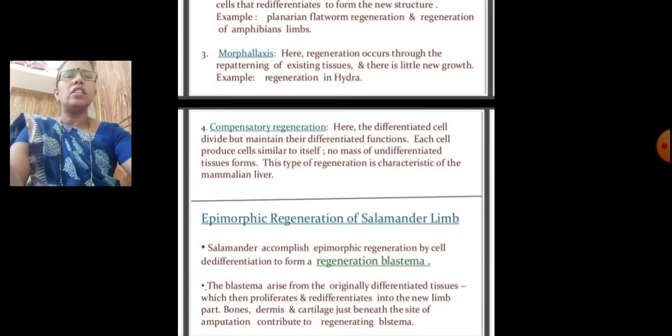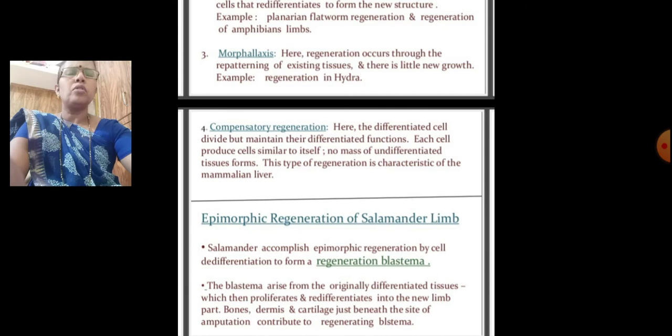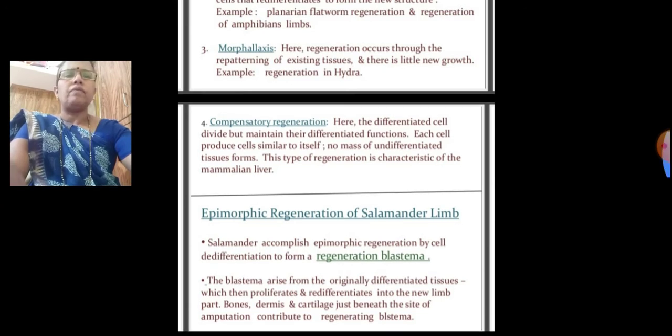Here the differentiated cells divide but maintain their differentiated function. Each cell produces cells similar to itself. No mass of undifferentiated tissue forms. This type of regeneration is characteristic of the mammalian liver.